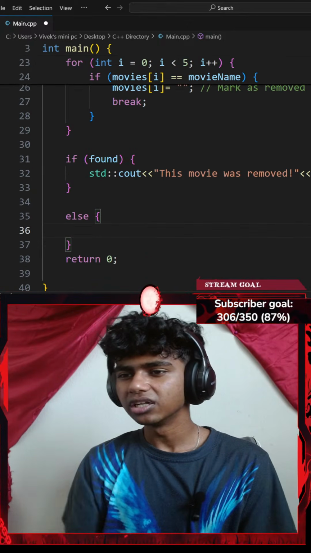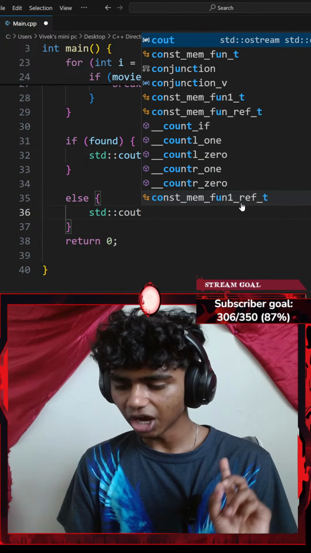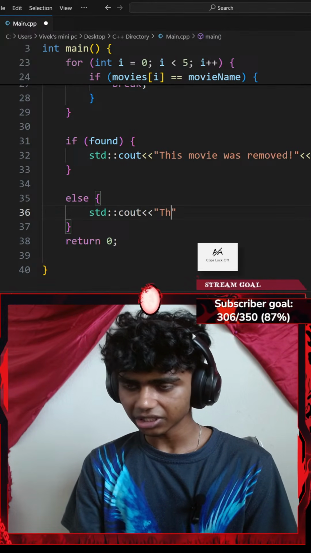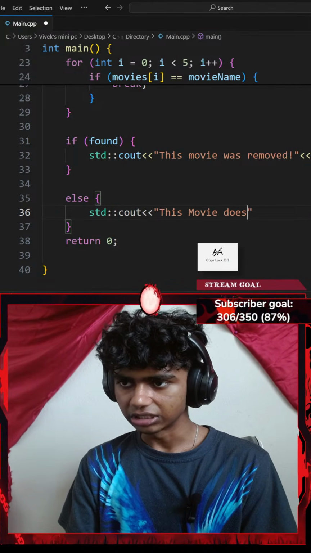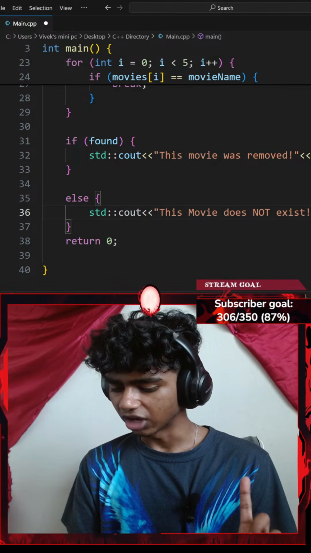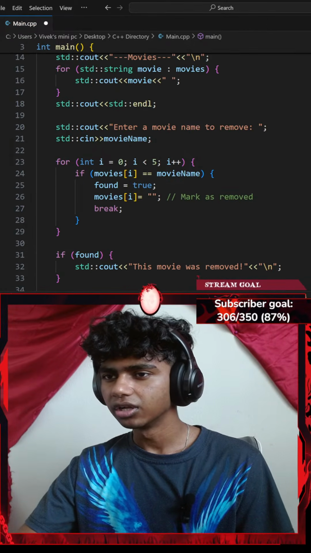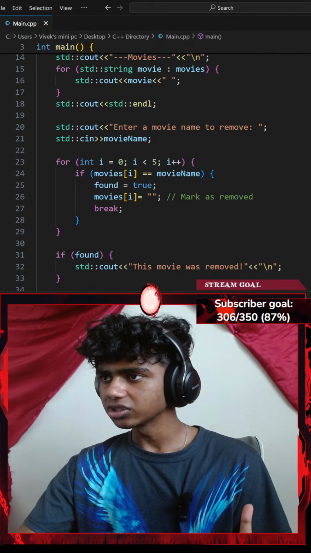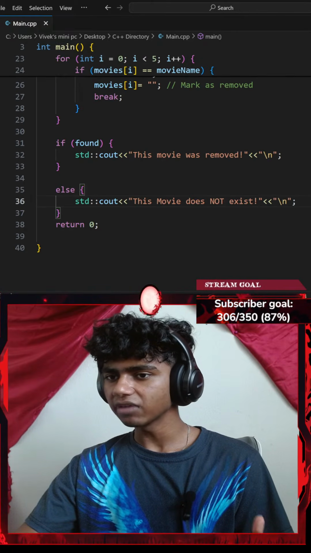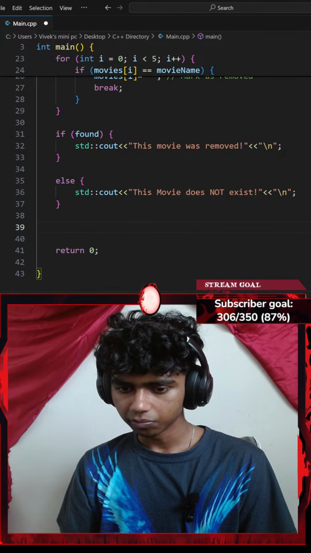Okay, let's see. Let's go with an else clause. Else I'll go with a standard console output with an insertion operator. Let's say something like this: movie does not exist! Exclamation with another insertion operator of a new line, ending with a semicolon. Okay, if I were to hit Ctrl S to save the code, actually before I save the code, let me print my updated movies as a list. So I'll go with a for loop.